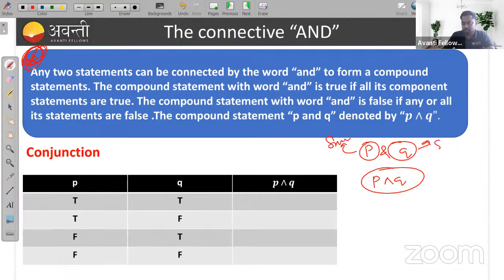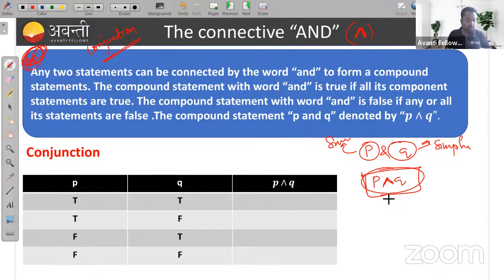P and Q are two simple statements, and we are connecting these two statements by and, or conjunction, we can say also the connective and. The symbol for and is this, or we can say this is also the conjunction statement. The compound statement is represented by P and Q. Remember P and Q. Now we'll go through the truth table of this.